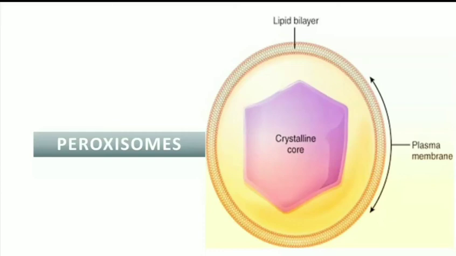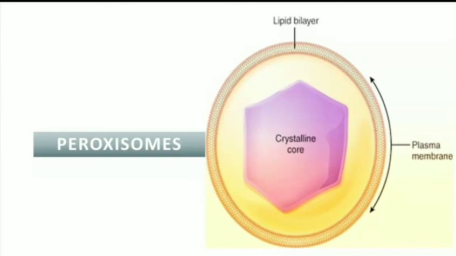Okay, so these peroxisomes are also involved in the oxidation of long chain fatty acids and the synthesis of plasmalogens and glycolipids. So that is very much important. Then plants contain glycosomes, which are a specialized type of peroxisomes involved in the glycolate pathway.